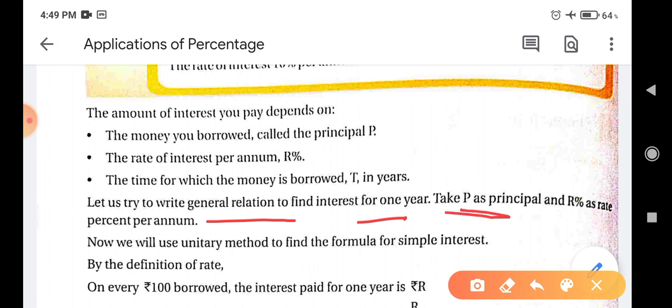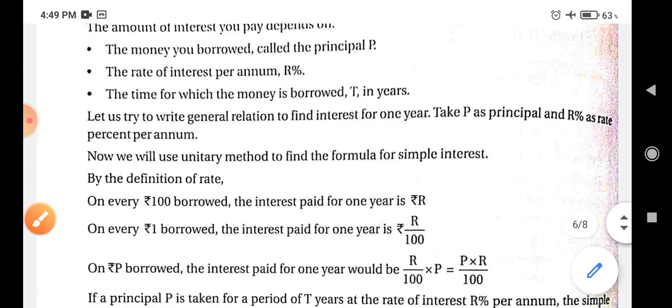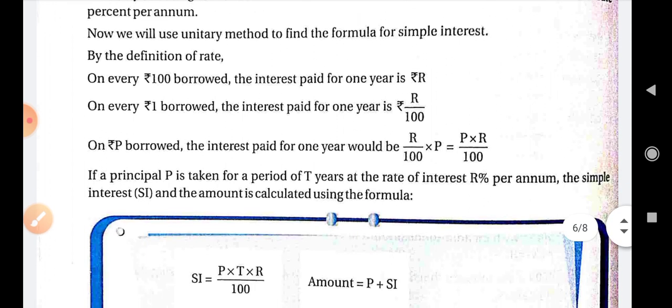Let's try to write a general relation to find interest for 1 year. Take P as principal, R% as rate percent per annum. Now we will use the unitary method to find the formula for simple interest. How can we find simple interest on the given amount, if the rate percent and time are also given and we are given the amount borrowed? So here we will use the unitary method to find the formula for simple interest.